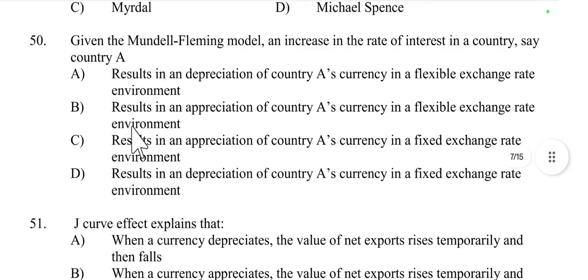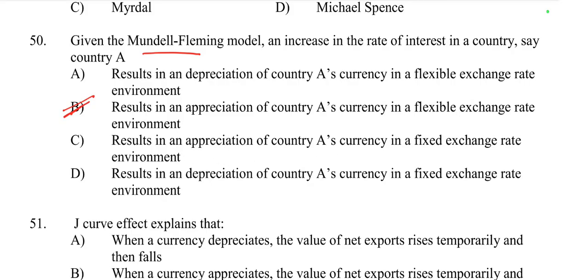Then question number 50: given the Mundell-Fleming model, an increase in the rate of interest in a country, say country A. According to the Mundell-Fleming model, an increase in the interest rate results in an appreciation of country A's currency in a flexible exchange rate environment.